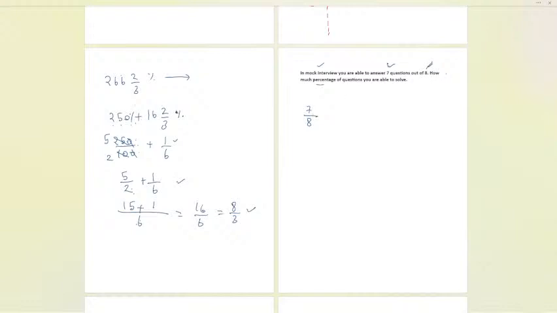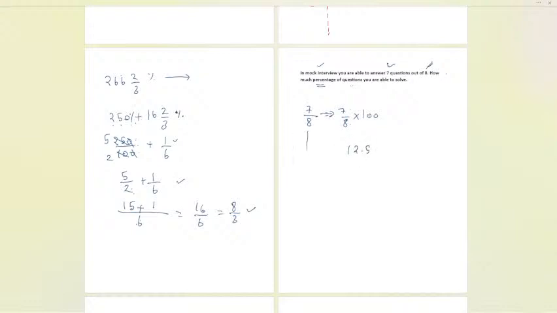Now how much percentage of questions are you able to solve? So 7 by 8 here, the percentage I need to calculate. For that, just multiply this part, 7 by 8, with what? 100. Okay, this is an easy question. And now 1 by 8 in percentage, that is 12.5. So 12.5 we have for 1 by 8.